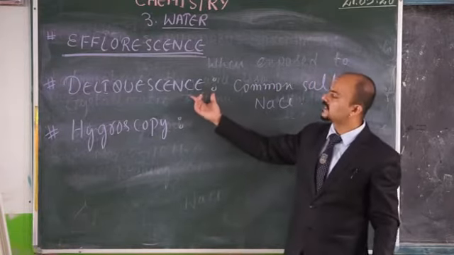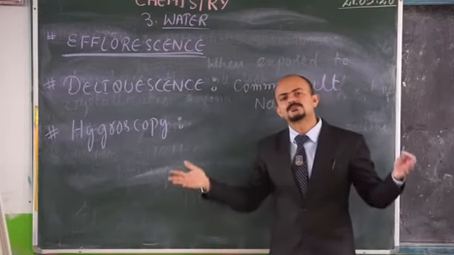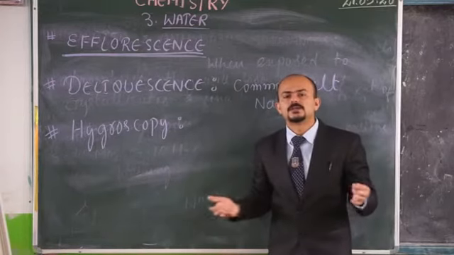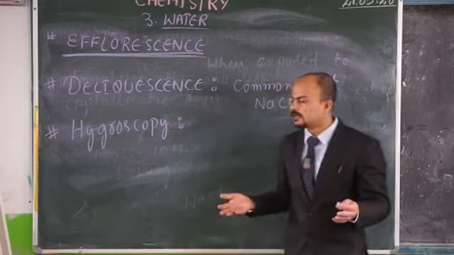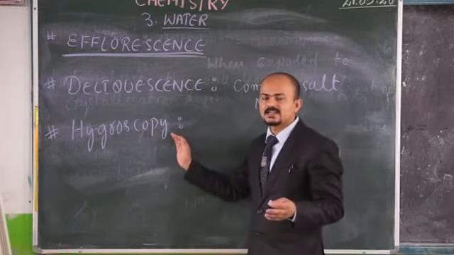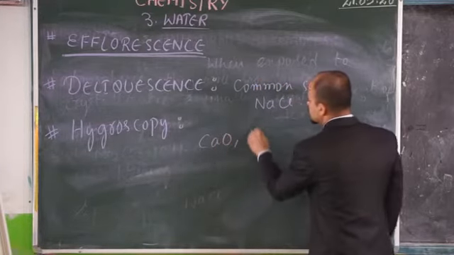But in case of deliquescence, what happened? They absorbed so much that they got themselves dissolved in it to become a saturated solution. Please remember. Now, hygroscopic substances, examples are calcium oxide, phosphorus